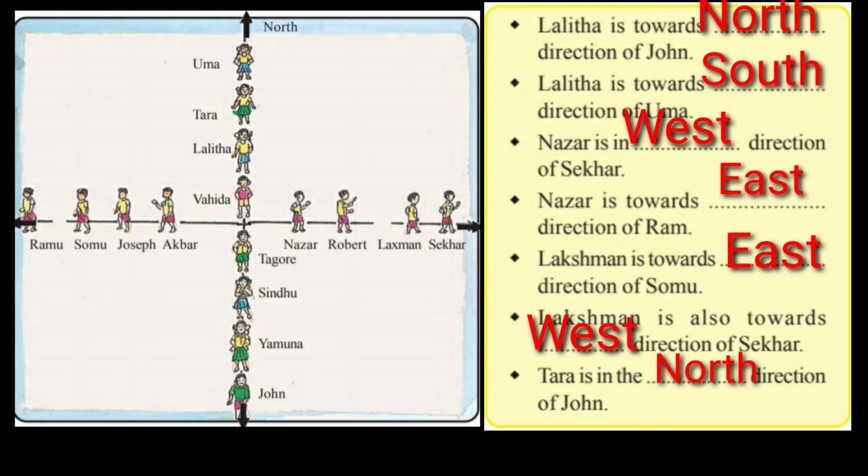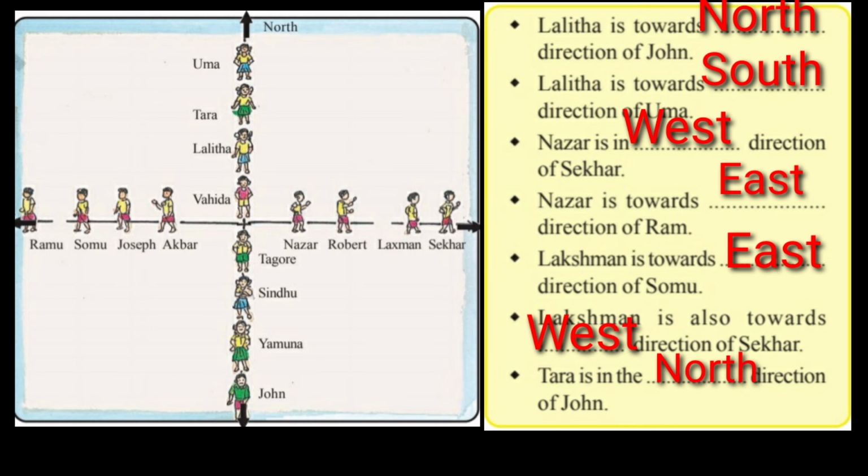Tara is in the dash direction of John. Now which direction is John facing? John is facing towards south. Then Tara is in the dash direction of John, south direction. Is it correct? Wrong. John is facing towards south, which means his back side will be north direction. Then the answer is north direction.